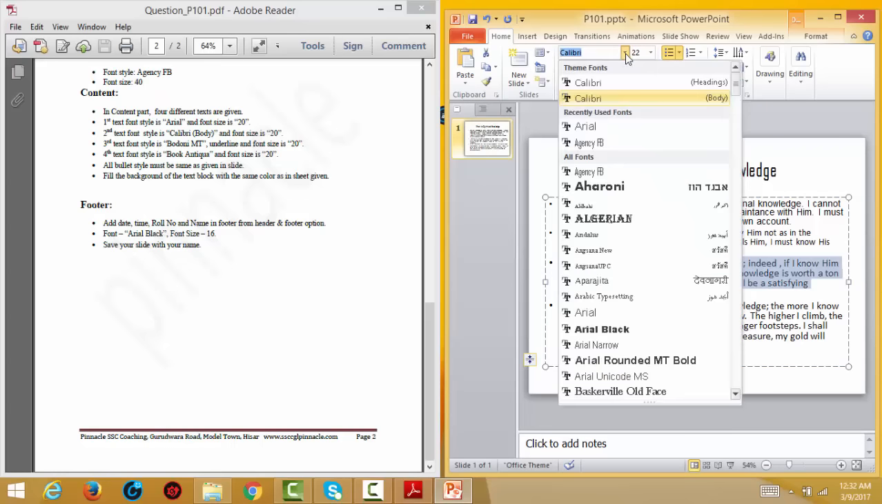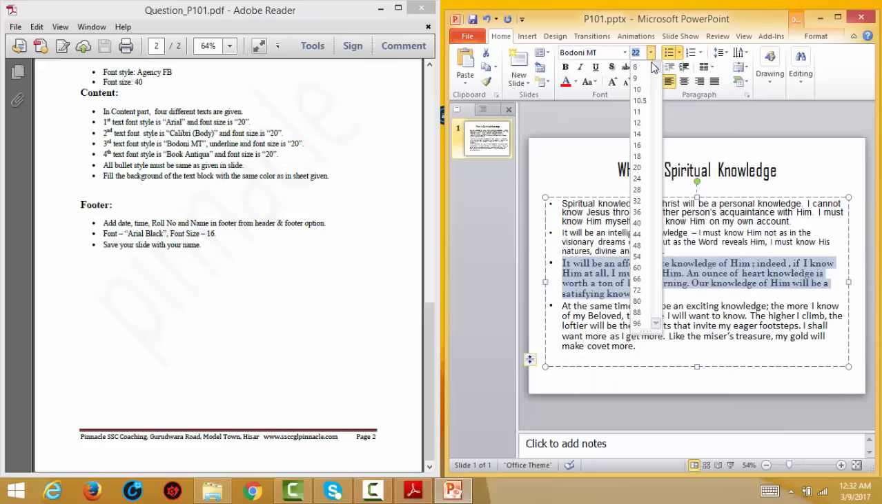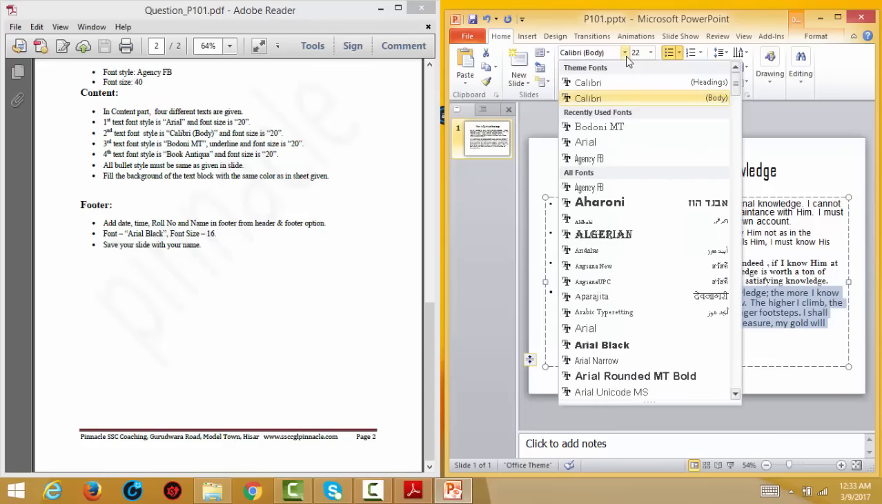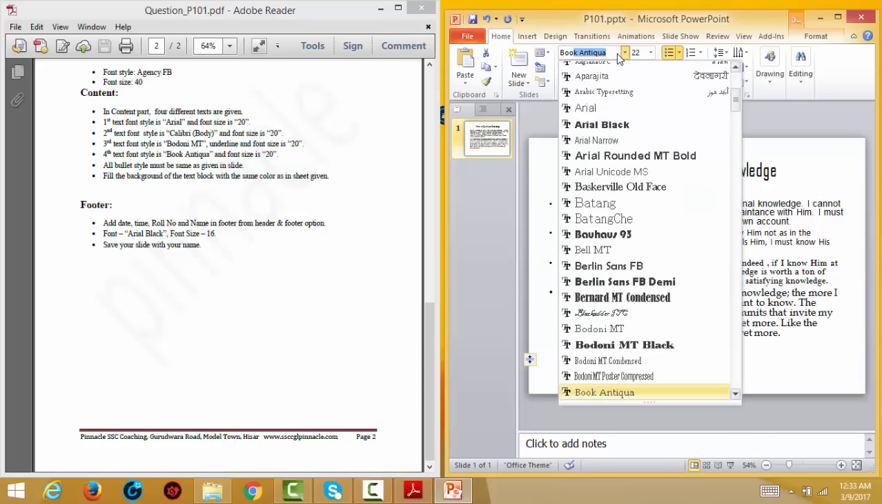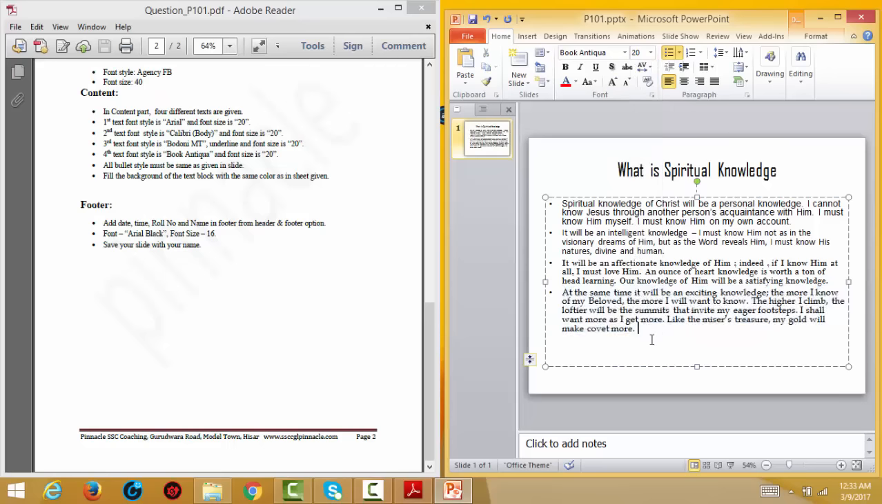Font is Bodoni MT. You can type Bodoni MT here, and font size 20. In the next case, it is Book Antiqua and size 20. Type again Book Antiqua and size 20. Now we have changed the font.